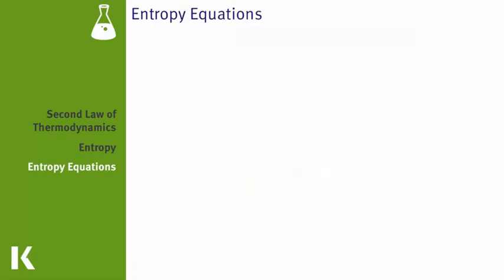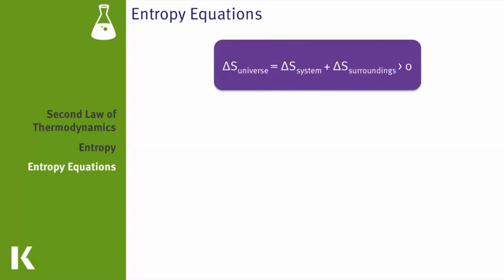Now that we know how to define and calculate entropy, there are two other concepts and formulas that we will want to be familiar with for test day. The first being that the second law of thermodynamics states that the entropy of the universe will always be increasing. Let's think about a specific example, such as a refrigerator trying to cool the air inside of it. The refrigerator will apply work to the air inside of the cavity in order to remove heat from the system and therefore decrease the entropy of that system.